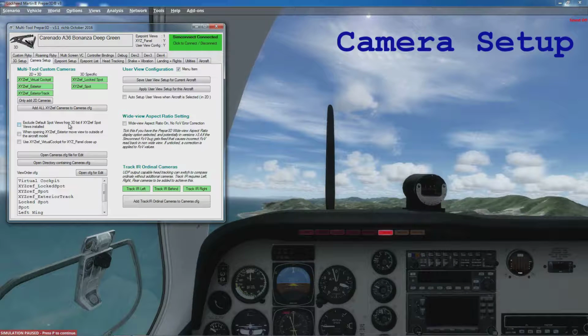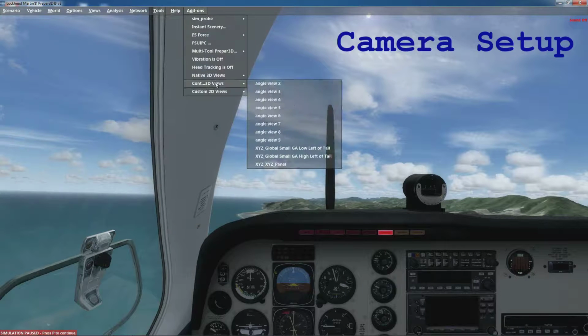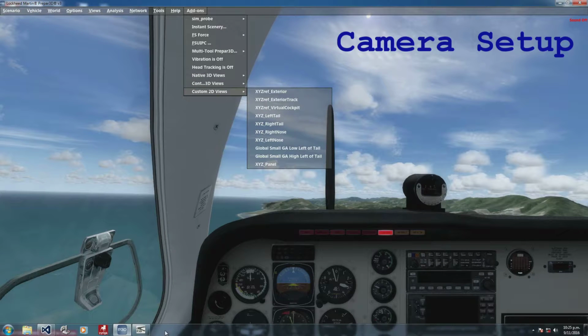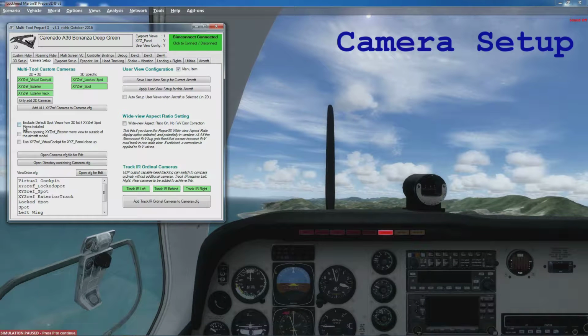Exclude default views from 3D list. What that is when you're calling up the list of 3D cameras. So we can see here it includes both the standard spot views and the modified spot views, which are some of those custom cameras. If you've got the modified ones, you don't need to be seeing the standard ones, they don't work as well. So that tick box would exclude those from the list. And it would exclude you from incrementing through those views if you went to next view, etc.